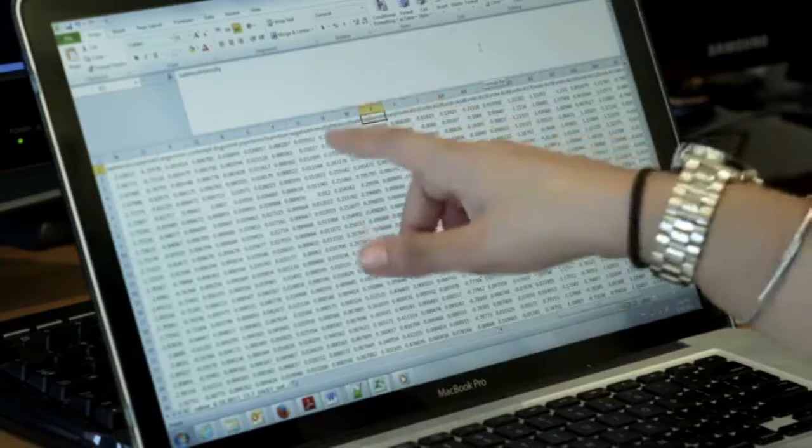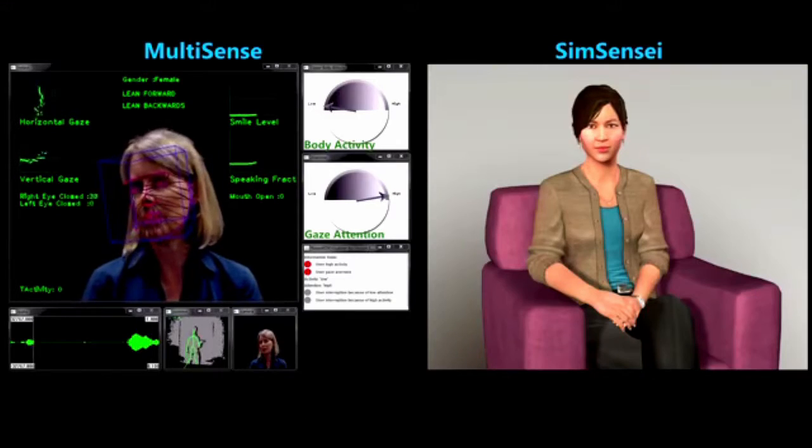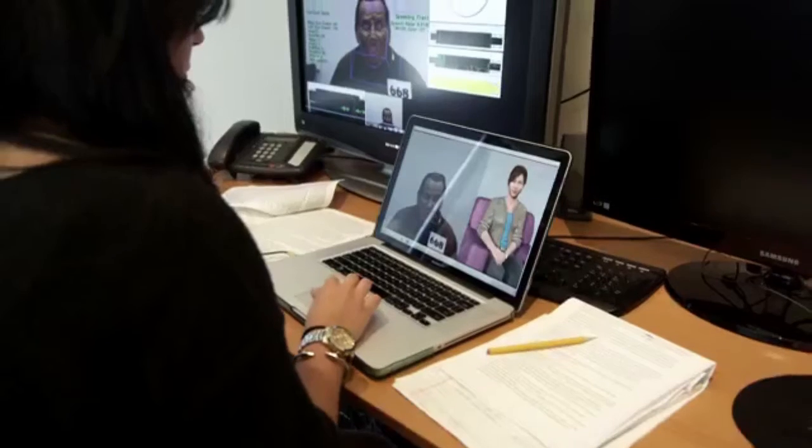MultiSense drives a virtual reality doctor program called SimSensei, which is aimed to treat people with depression and veterans with PTSD. It contains a computer program called LA, which uses webcam and microphone to observe the patients and give SimSensei feedback on when to ask certain questions, when not to, and how to analyze the emotion cues.